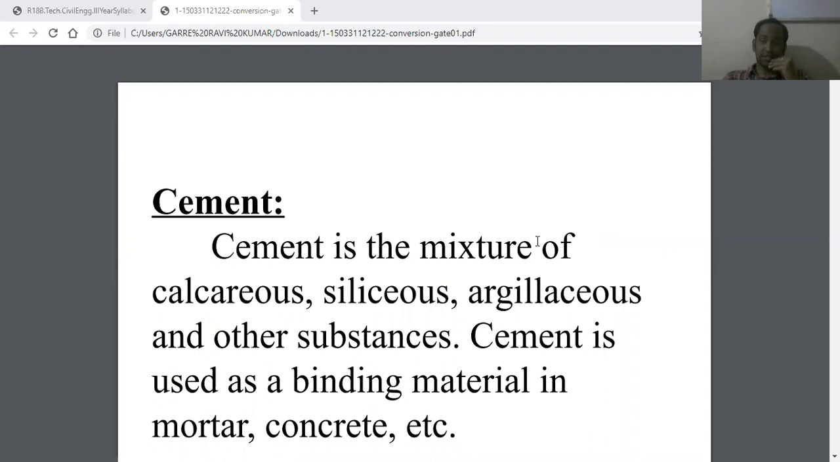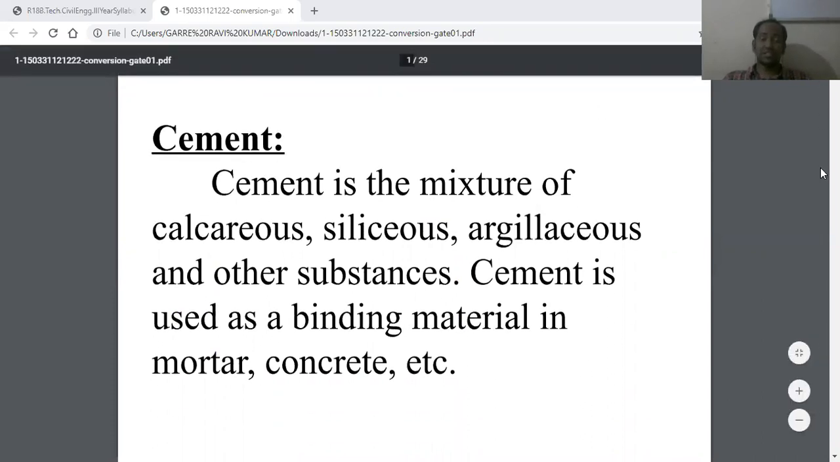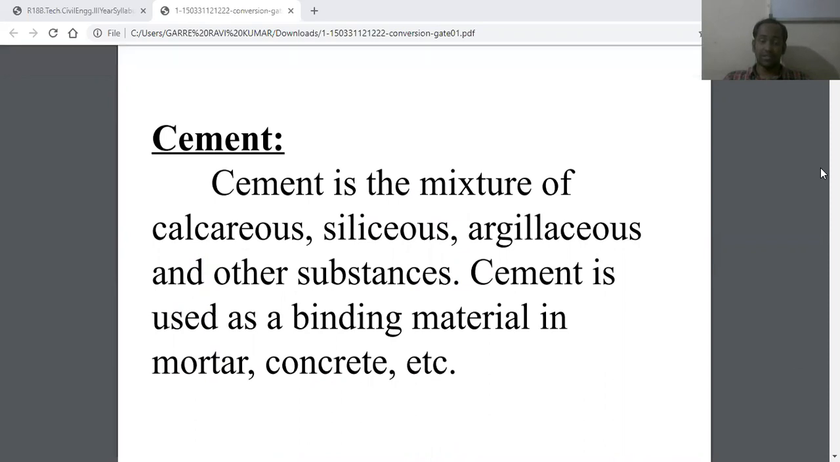So we know that cement is a binding material. Cement is a mixture of calcareous, siliceous, argillaceous, and other substances. It means the raw materials required for the manufacture of Portland cement are calcareous materials such as limestone or chalk, argillaceous materials such as shale or clay, and also some siliceous materials like sand or sandstone. Understand? Cement is used as a binding material in mortar, concrete, etc.